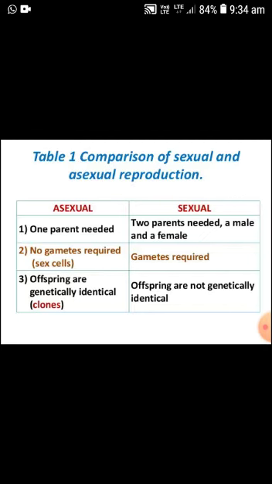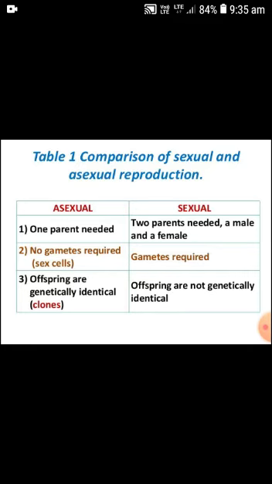First we compare the asexual and sexual modes of reproduction. In asexual reproduction, one parent is needed, and in sexual reproduction, two parents are needed, a male and a female partner. No gametes are required in asexual reproduction, but in sexual reproduction, gametes are required for fusion.